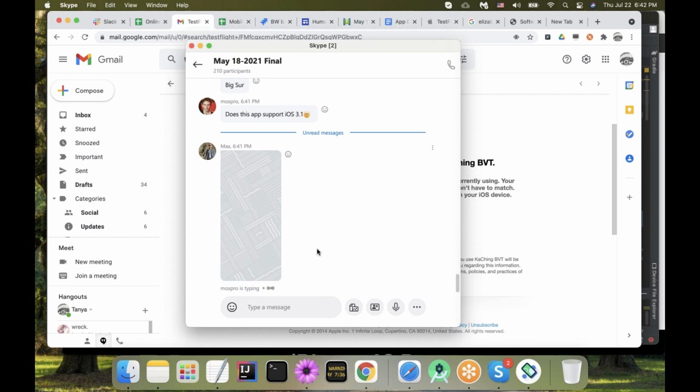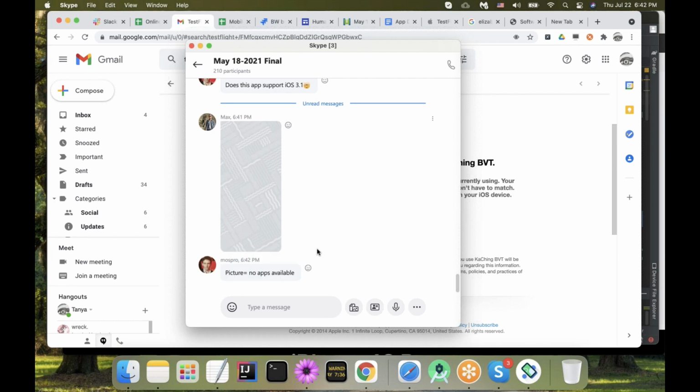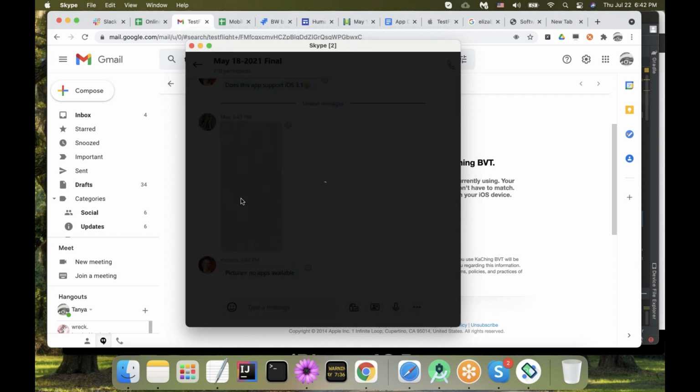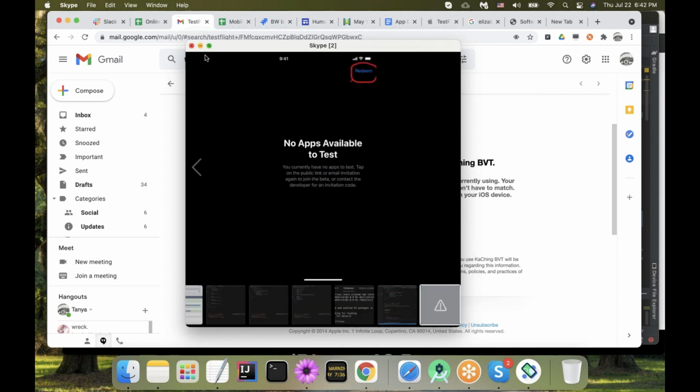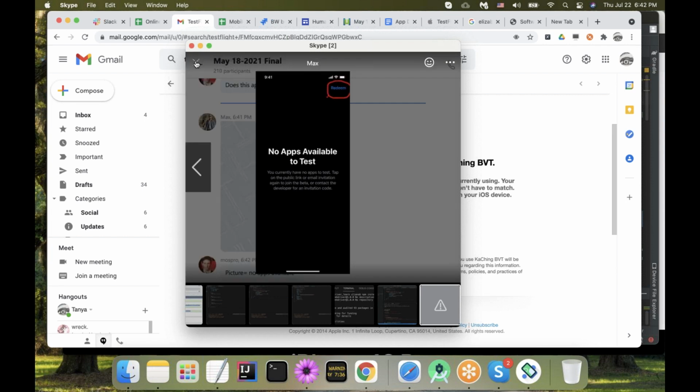And just to tell you in advance, Maxim, I do not see. Why don't I see the picture? No apps are available to test. Yes. So currently you have no apps available to test because you haven't yet received